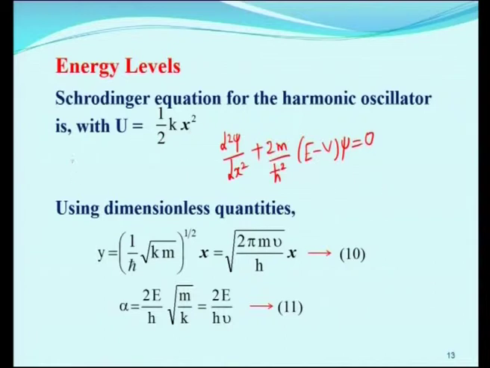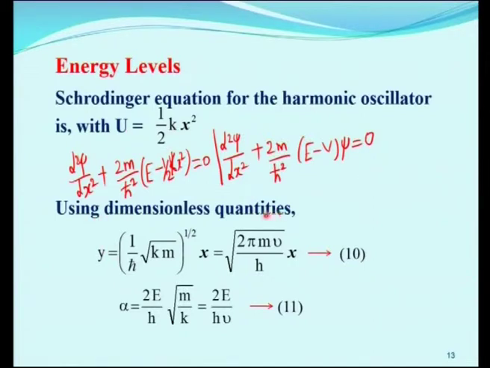So, what we get: d squared psi by dx squared plus 2m by h cross squared into E minus half k x squared into psi is equal to 0. So, this is the equation with the potential function u equal to half k x squared.